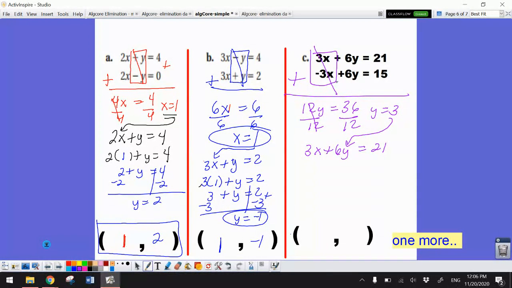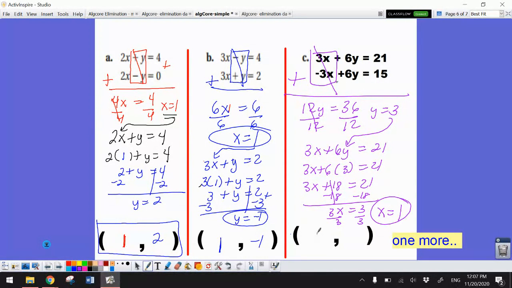I'm going to drop my 3 in for the y because it is a y. Using parentheses, 3x plus 18 equals 21. Subtract my 18. That's gone. 3x equals 3. Divide by 3. x is 1. So my 1 is going to go first. My 3 is going to go second.